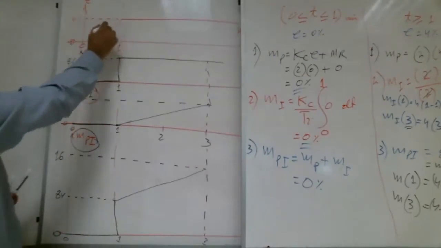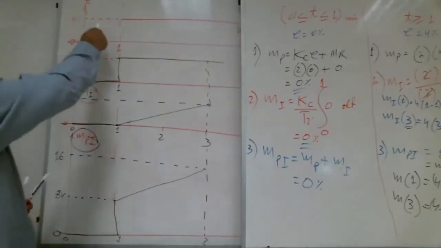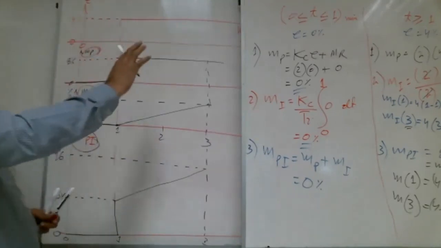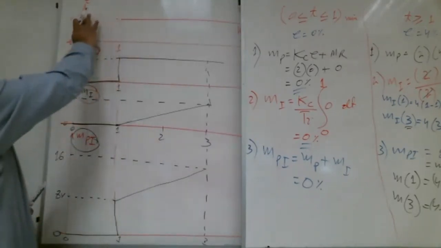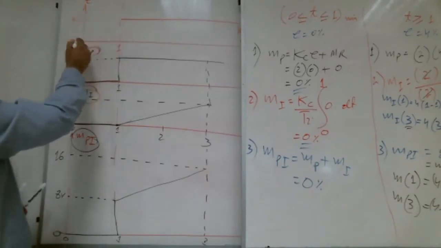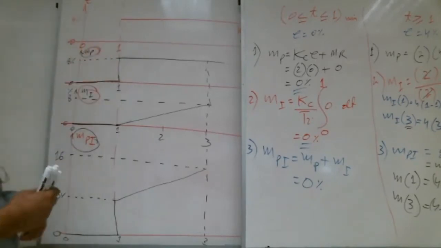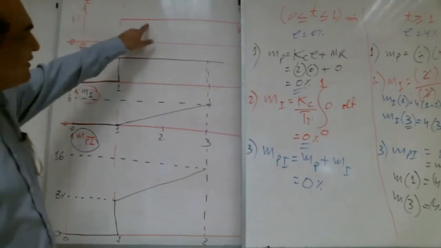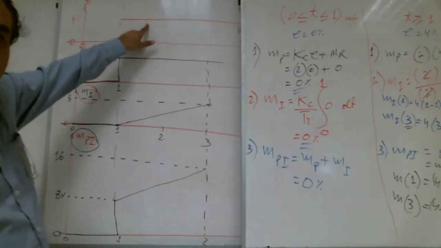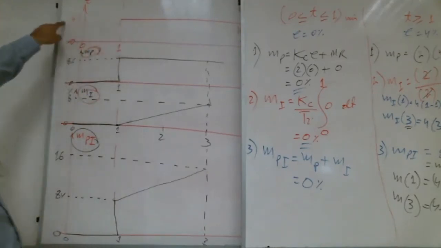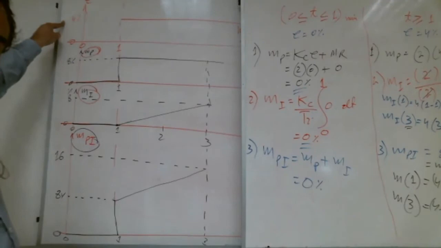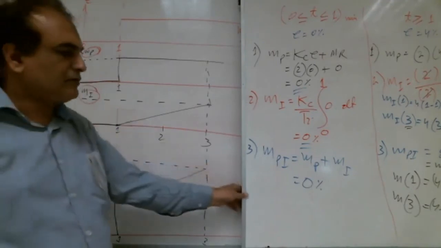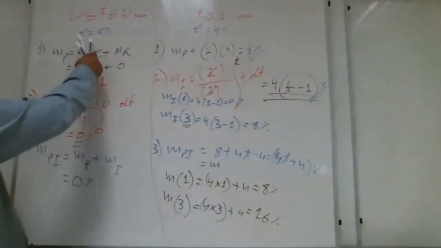This dotted line does not have any value; you can remove it. So here error is 0, and here error is 4.